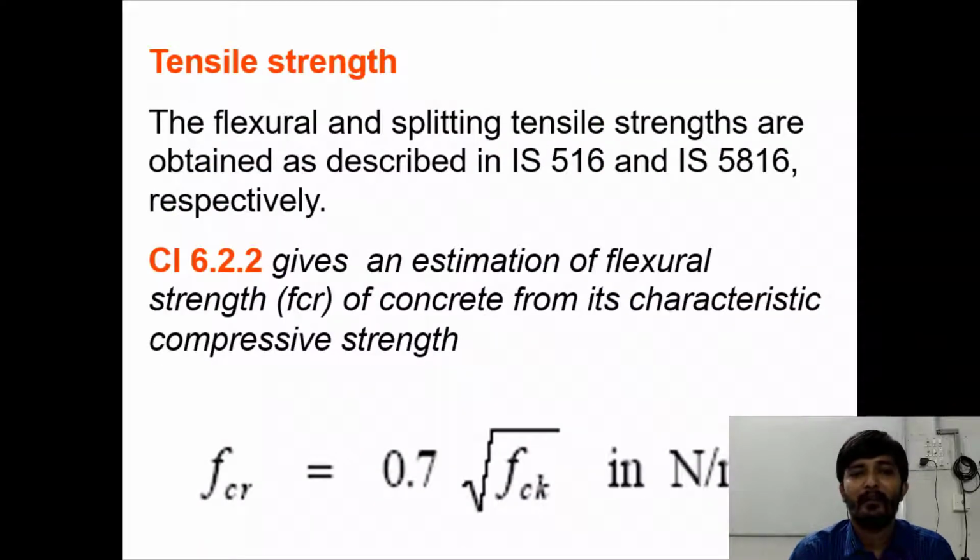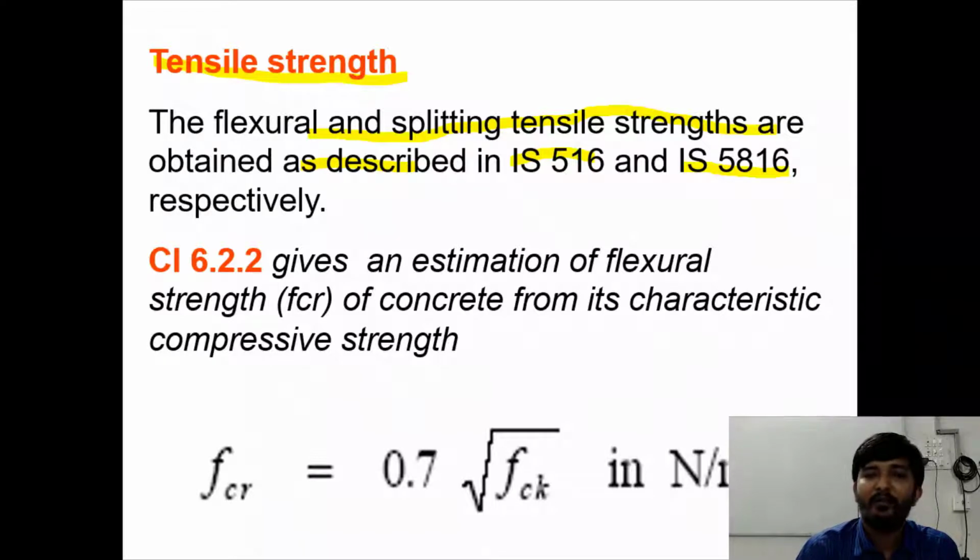Next important thing is the tensile strength of concrete. So the flexural and splitting tensile strengths are obtained as described in IS 516 and IS 5816 respectively. Right? So if you want to calculate flexural strength and split tensile strength, the actual practical procedure has been described in these 2 IS codes, which are IS 516 and IS 5816.